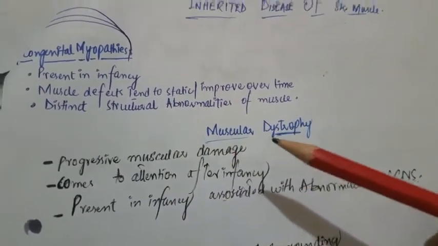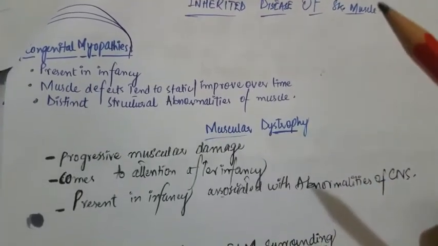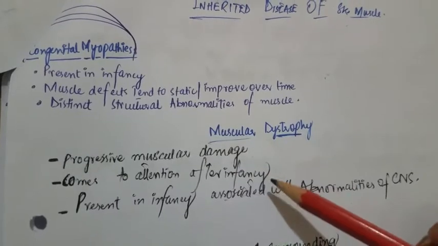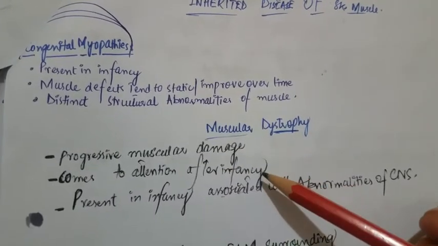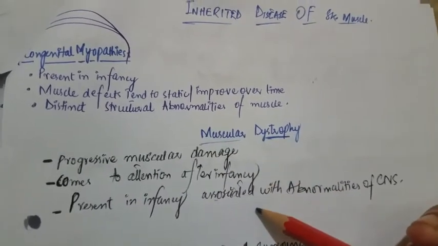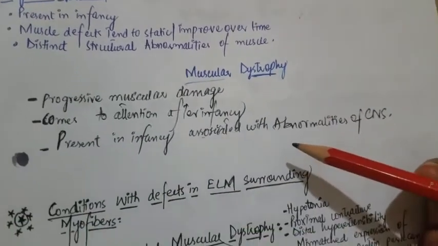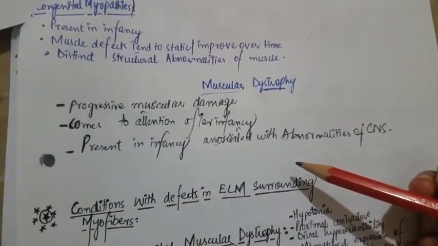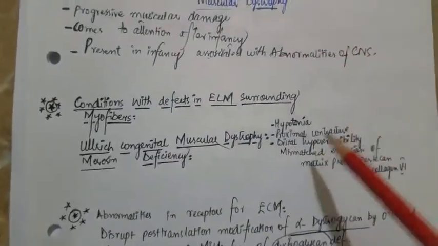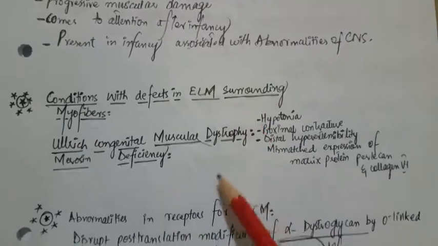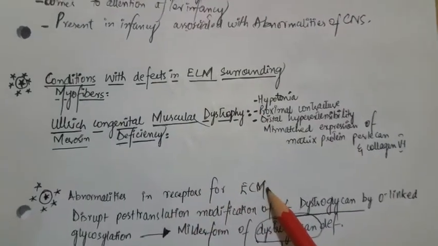But there are other congenital myopathies, including the muscular dystrophies, in which there is progressive muscular damage, and these come to attention after infancy. These muscular dystrophies can present along with abnormalities of the central nervous system. They are associated with two types of defect: conditions with defects in the ECM, or an abnormality in the receptor for the ECM.